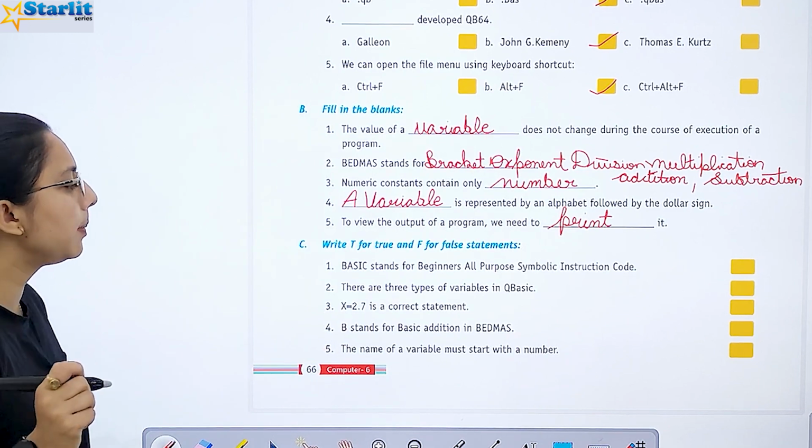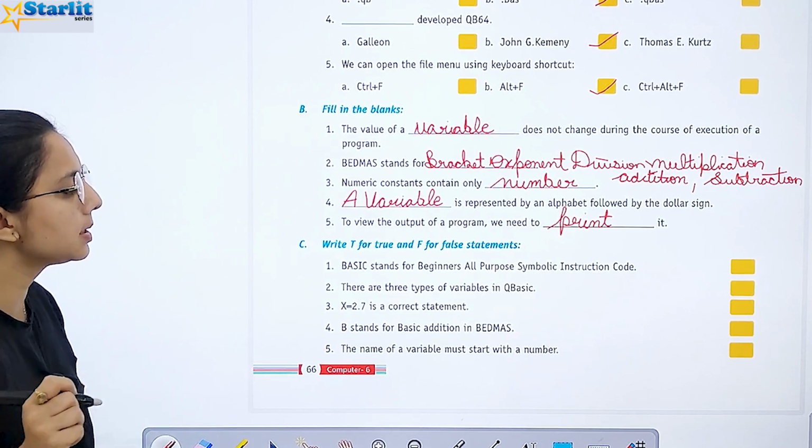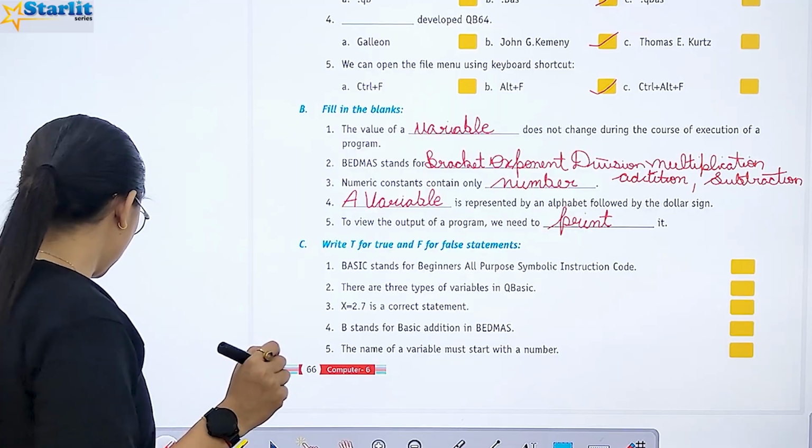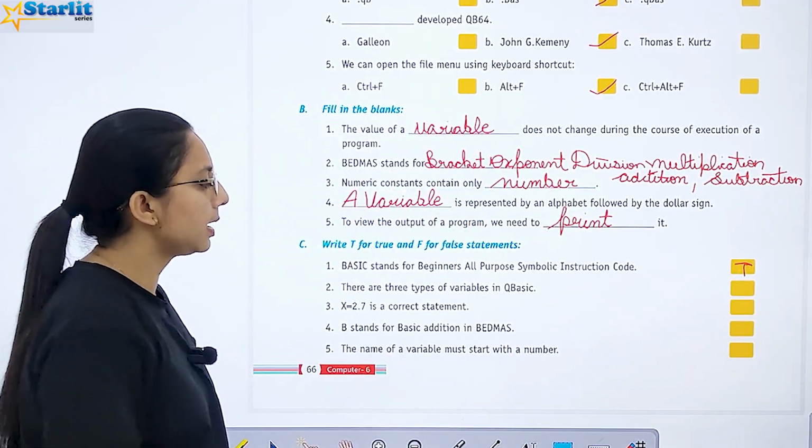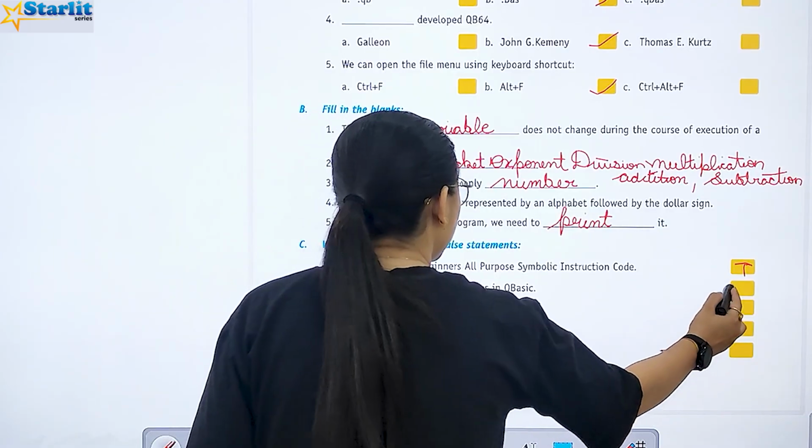Now write T for true and F for false statements. BASIC stands for Beginner's All-purpose Symbolic Instruction Code. It's true. Next, there are 3 types of variables in QBasic. It's true.